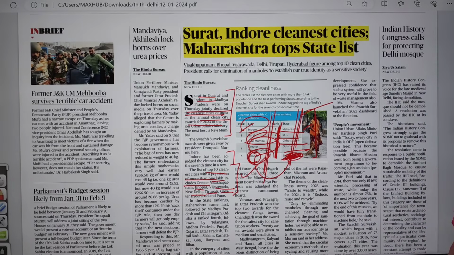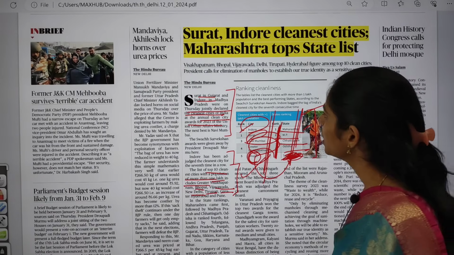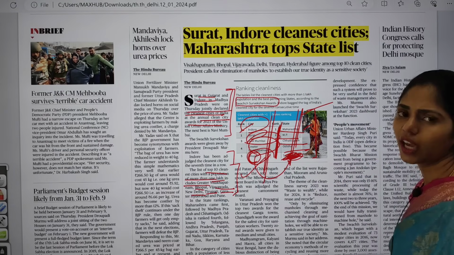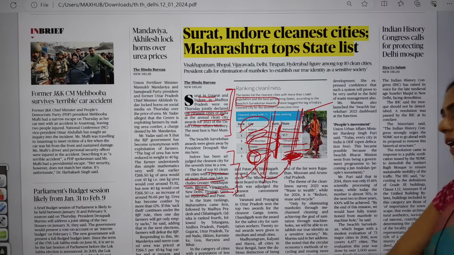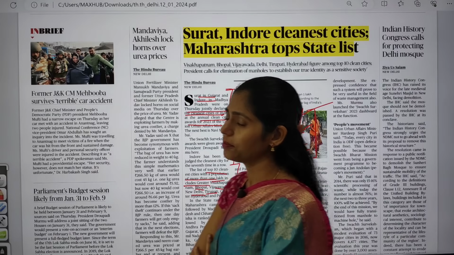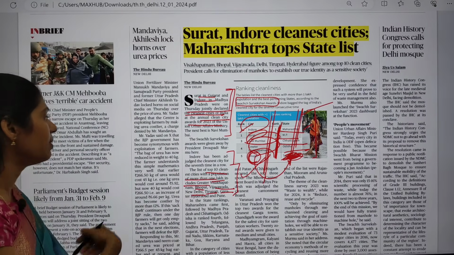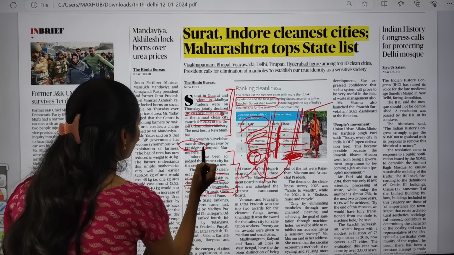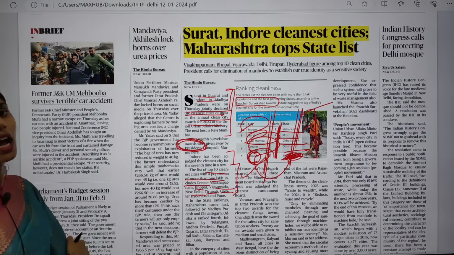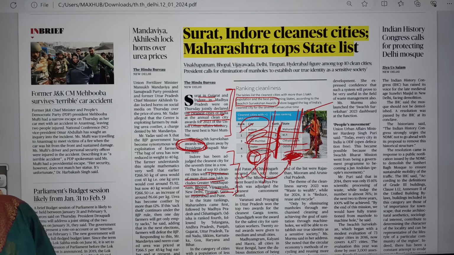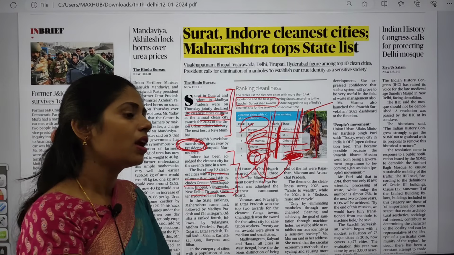And actually you will be getting questions like, recently the Swachh Survekshan awards had been released, and you will be getting questions like the Chief Minister of the state will be giving this award, but this award is given by President Draupadi Murmu, so it is clearly given here. And you have to see that Indore is the cleanest city. Yes, of course it is the cleanest city.